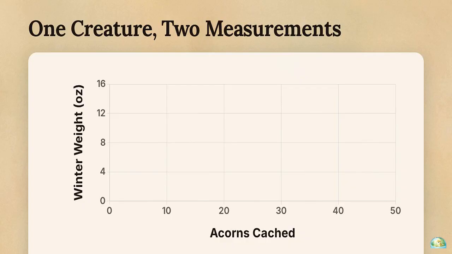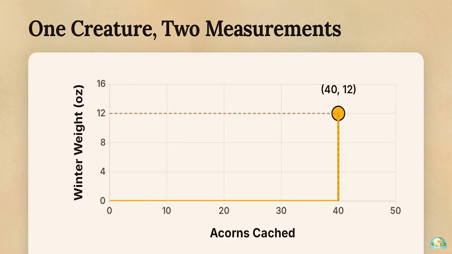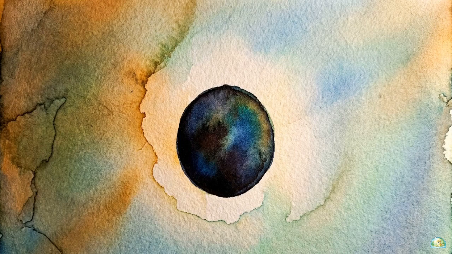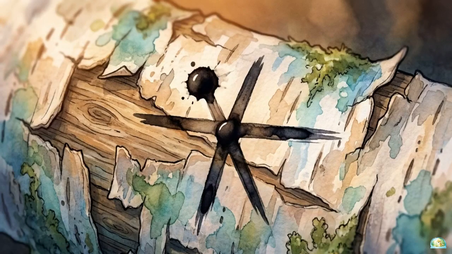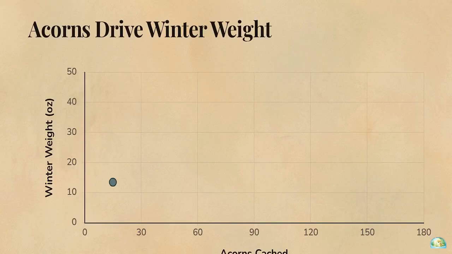The horizontal axis tracks acorns cached, and the vertical tracks winter weight. Taking one specific individual, we plot its data moving 40 units across and 12 units up. That single dot represents exactly one creature. It is not an average nor 2 separate animals. That is the core logic of bivariate data. The dot's entire mathematical job is to permanently lock 2 variables together so they cannot be evaluated apart from one another. Now look at this chart of 40 individual dots.